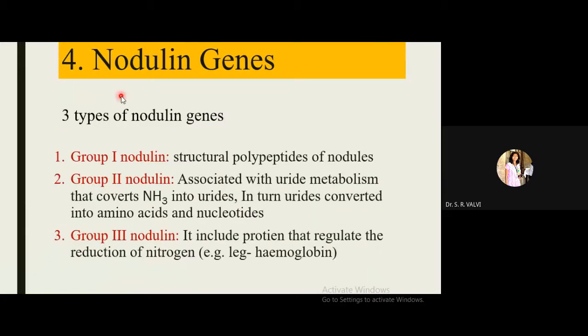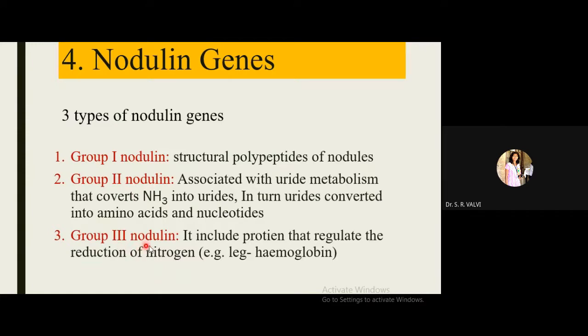Now the fourth is nodulin genes. Nodulin genes are again very important, because they help to form the nodules. There are three types of nodulin: group 1, group 2, and group 3 nodulin. Group 1 nodulin helps in structural polypeptides of nodules, whereas group 2 is associated with ureide metabolism that converts NH3 into ureides. Means ammonia is converted into ureides, and in turn ureides are converted into amino acids and nucleotides. So this is very important, group 2 nodulin.